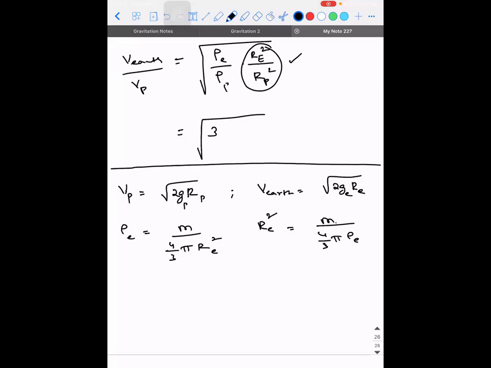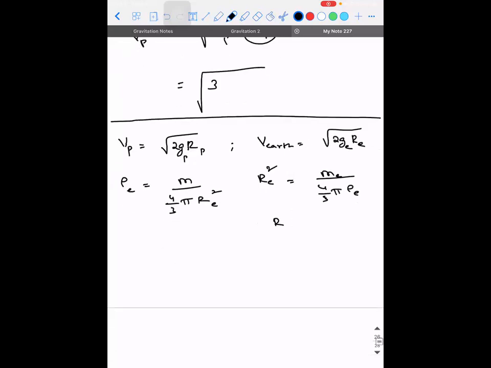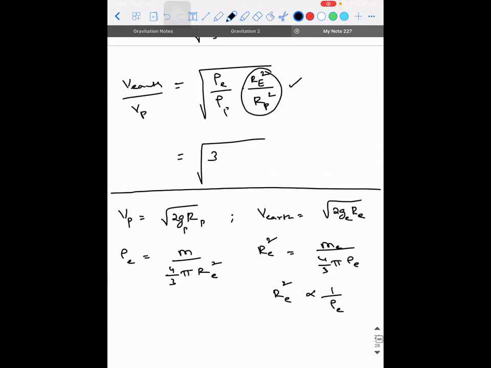So there is the mass of Earth. So can I say that the radius of Earth is inversely proportional to rho e? Or RE square is inversely proportional to rho e. Will we be able to use this?